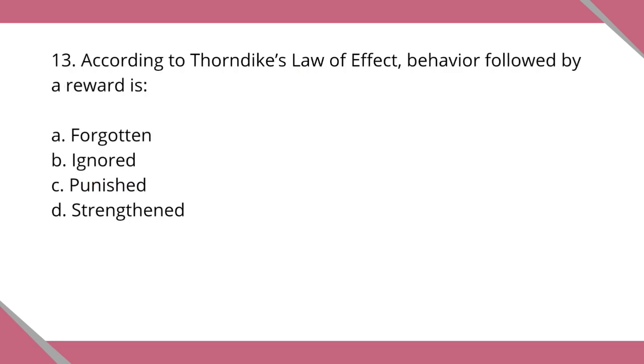Question number 13. According to Thorndike's law of effect, behavior followed by a reward is, letter A, forgotten, letter B, ignored, letter C, punished, letter D, strengthened.